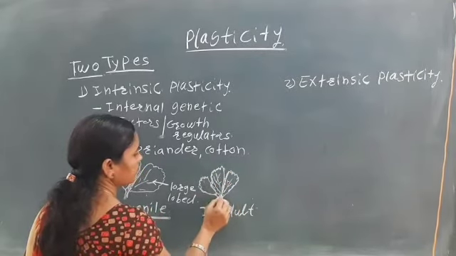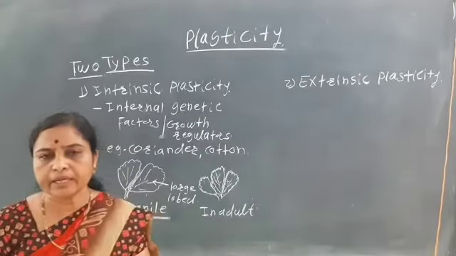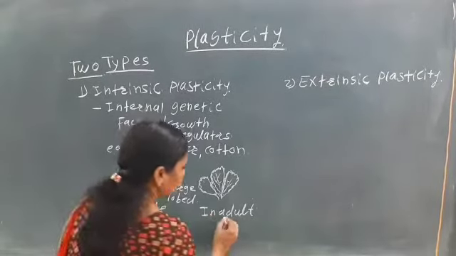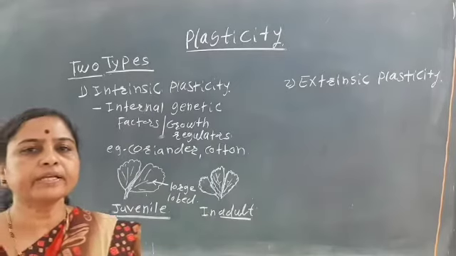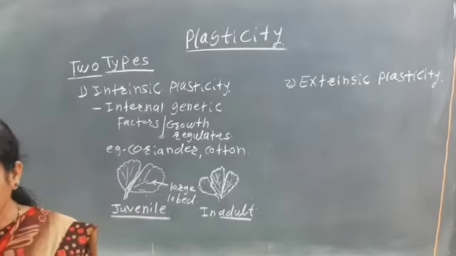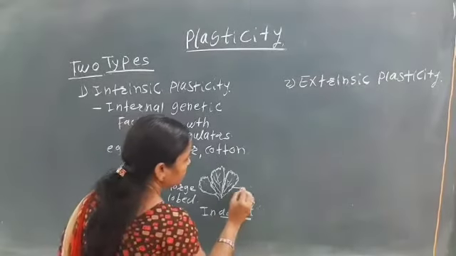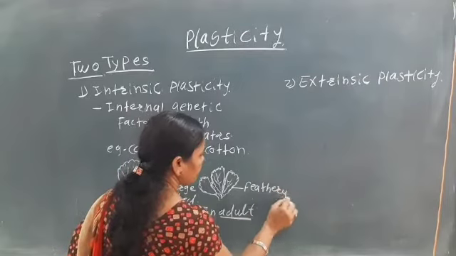Like this. So these structures mainly occur in the adult condition. Adult means when it gets mature, they are slender or feathery. They look feathery.